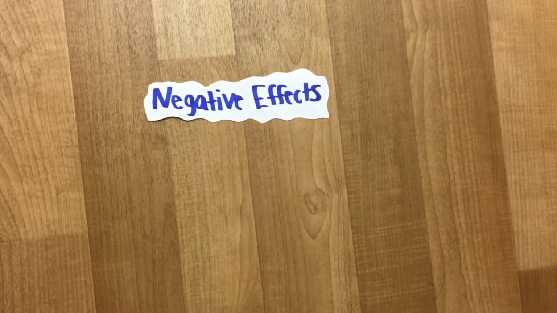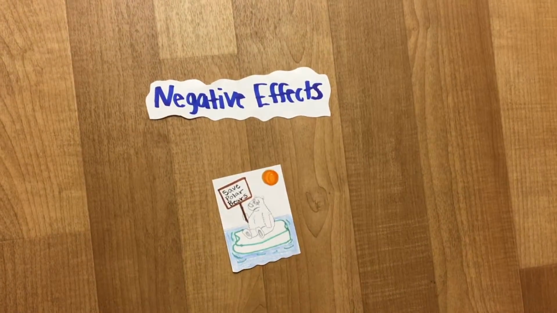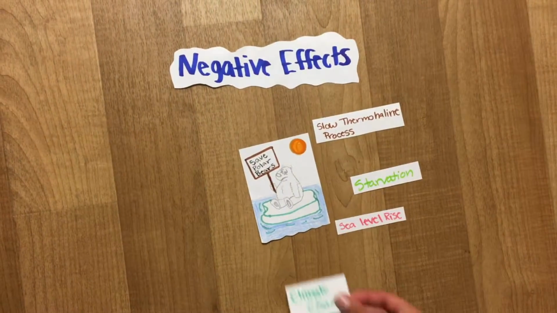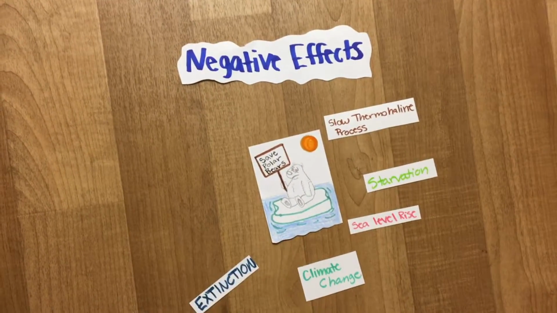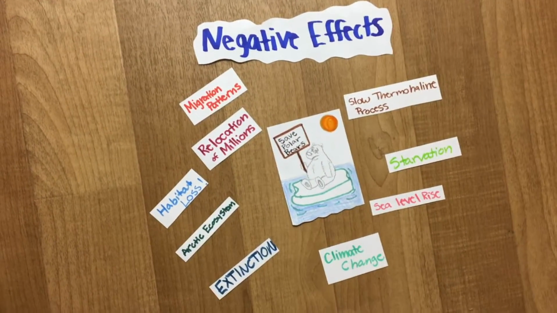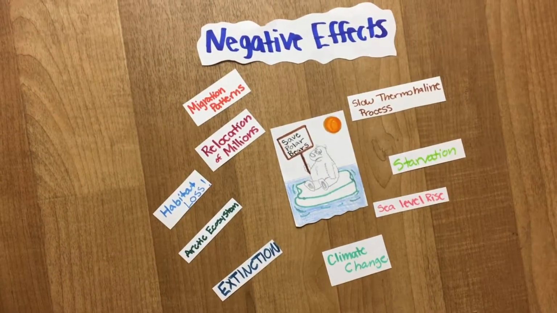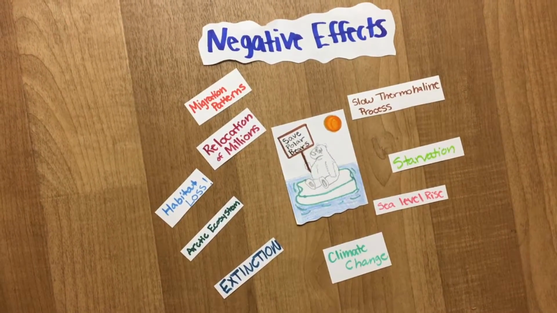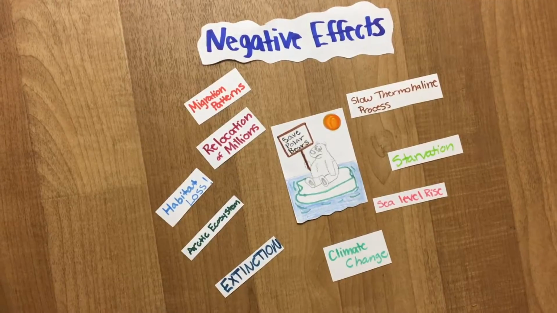If the ice caps were to continue to melt, it would have a great impact on the Arctic ecosystem, migration patterns. Many species would have no place to reproduce or give birth. Algae growing underneath the ice, providing habitats and food webs, would collapse, and many animals would starve to death. Rising sea levels would force millions of people to relocate because their hometowns would be completely underwater, and the melting would decrease the ocean's salinity while ultimately slowing the Earth's thermohaline process.